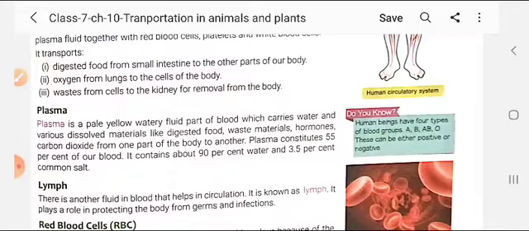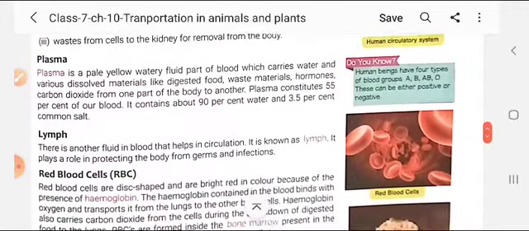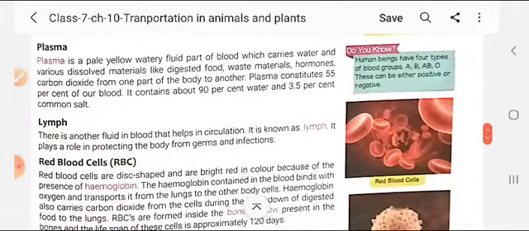Now, student, next is the plasma. Student, plasma is a pale yellow watery fluid part, slightly yellowish, straw in color. It is also a watery fluid, student. This is the part of the blood which carries water and various dissolved materials. So what are the components of plasma?